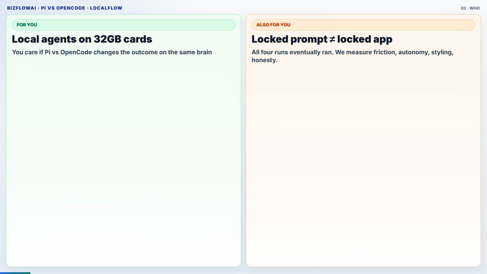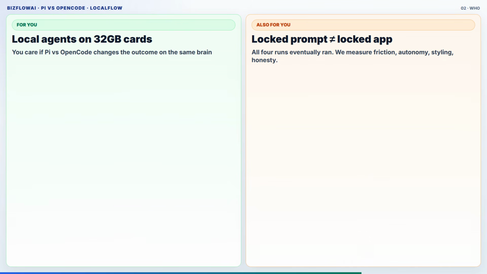This is for you if you run local coding agents and you wonder whether Pi or OpenCode changes the outcome on the same brain. This is also for you if you thought a locked prompt meant locked output. It does not. This is not a dunk video.